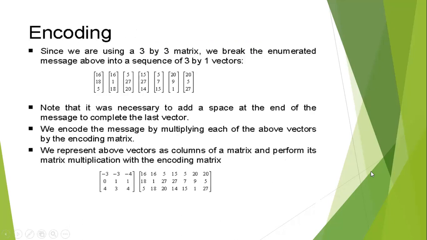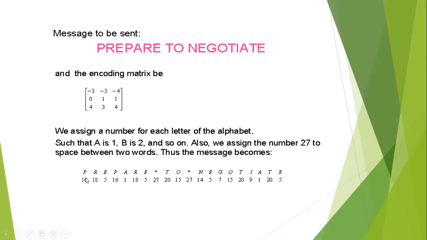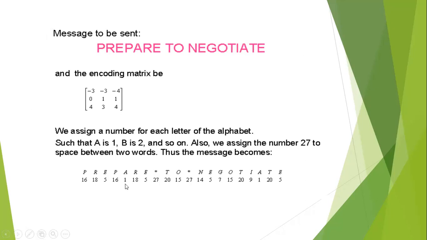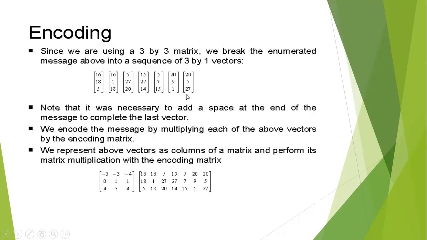Okay. Then how to encode? Since we are using a 3 by 3 matrix, we break the enumerated message above into a sequence of 3 by 1 vectors. This is a 3 by 1 matrix, or 3 by 1 vector, which is 3 rows and 1 column. We write the first 3 in the first column, the next 3 in the second column, the next 3 in the third column, like that. Note that it was necessary to add a space at the end of the message to complete the last vector. If we write this as a column matrix, the last space is empty, therefore we assign 27 for the empty space.